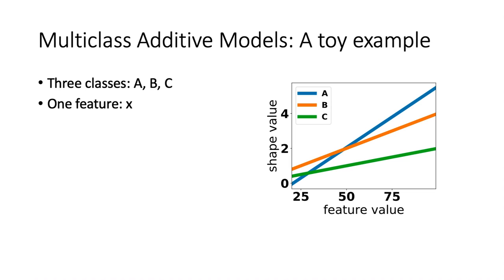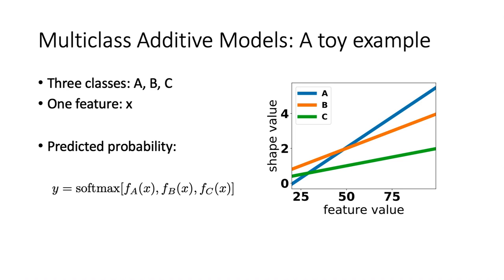In this simple example, the prediction is determined by three shape functions, one for each class, as plotted in the figure on the right. The output of the shape functions, FA, FB and FC, are called the logits, and they are passed through a softmax function to give the class probabilities. In this particular example, all three shape functions are linear. In general, they can come from any nonlinear function class.